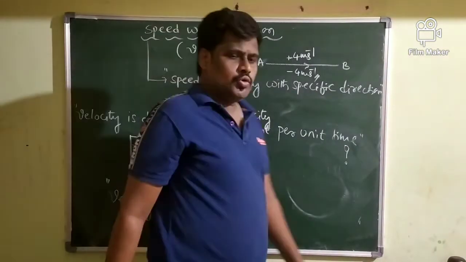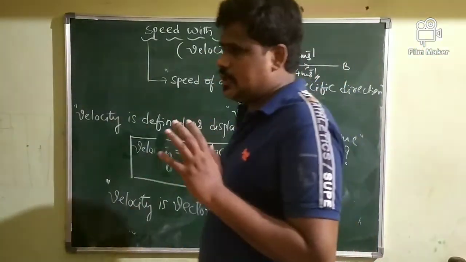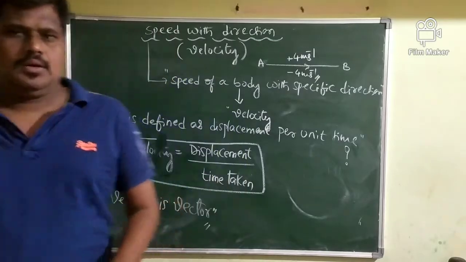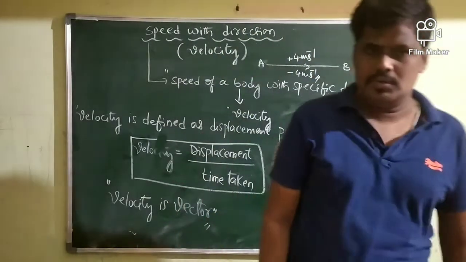Let me come to one point here. When is the velocity of a body said to be uniform, and when is it said to be non-uniform?